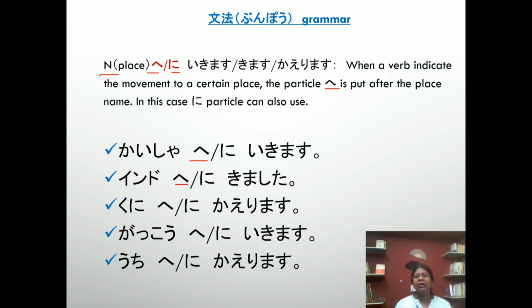Kuni e kaerimasu or kuni ni kaerimasu: I return to my country. Next, gakko e ikimasu or gakko ni ikimasu: I go to school. Uchi e kaerimasu or uchi ni kaerimasu: I return to my home.